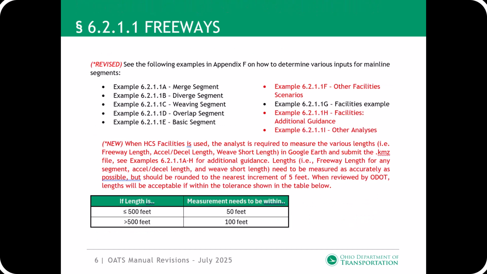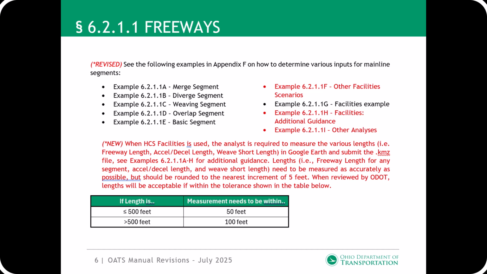Section 6.2.1.1 Freeways. Several revisions were made to this section. 1. Examples A through E previously referenced the wrong section. 2. Real-world examples were added for merge, diverge, weaving, overlap, and basic segments. 3. Additional examples were added to Appendix F. 4. ODOT now requires the various segments to be measured and submitted in Google Earth when preparing analyses with HCS facilities. I will discuss this more in a minute.